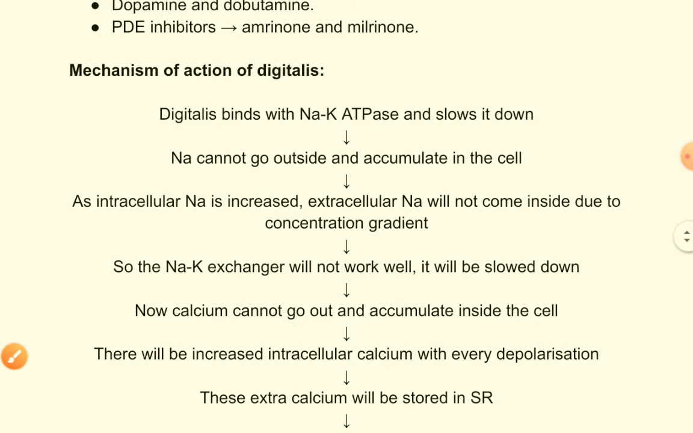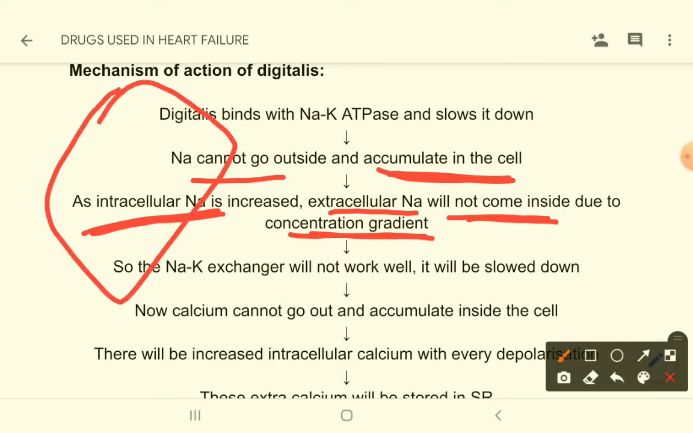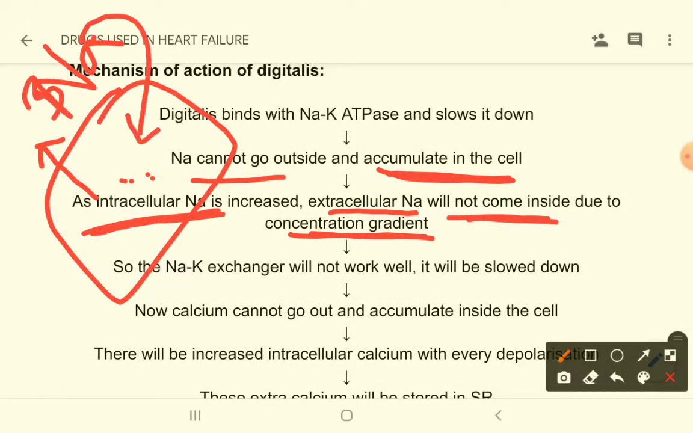So sodium cannot go outside and accumulates inside the cell. As intracellular sodium is increased, extracellular sodium will not come inside due to the concentration gradient. Normally, outside the cell sodium concentration is more and inside sodium concentration is very low, so this sodium comes inside the cell due to the concentration gradient and then it is again pumped out, right?